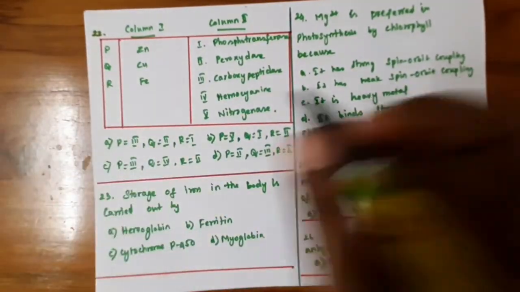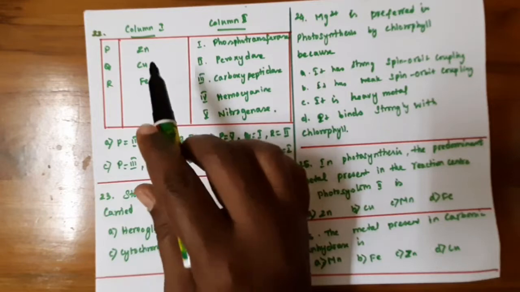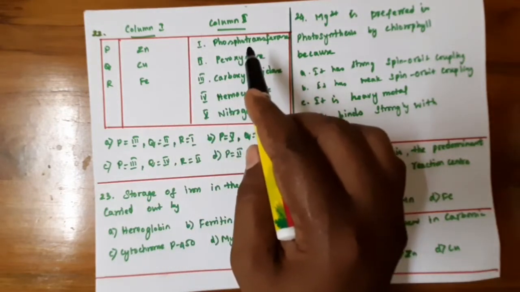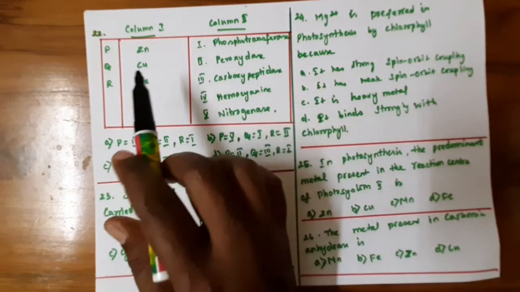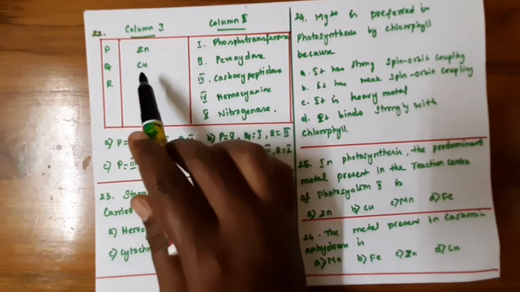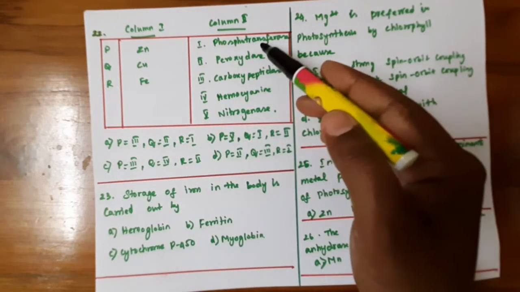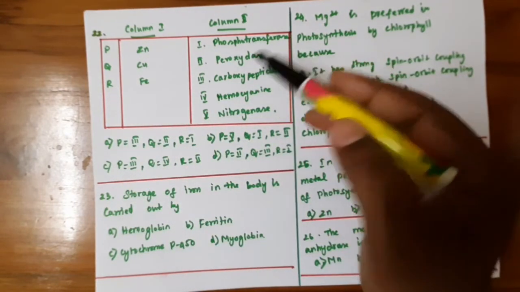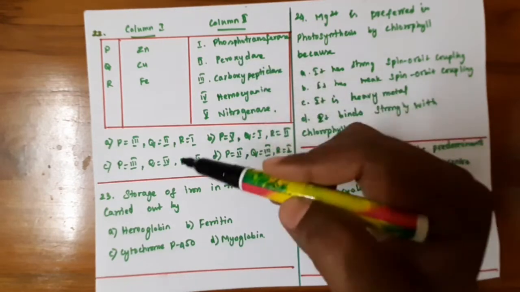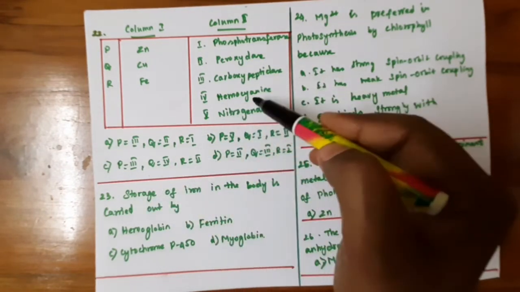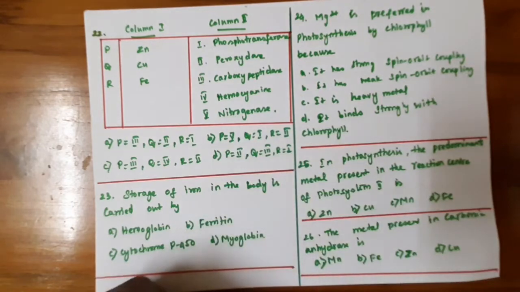And next question, it will be match the following. The column 1 and column 2 has been given. We have to match this question. So zinc, copper and iron. The first option, phosphotransferase, peroxidase and carboxypeptidase, hemocyanin, nitrogenase.